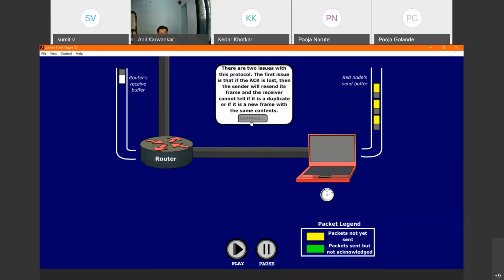Here, the second frame is received, and acknowledgement is received at the sender's end. There are two issues. The first issue is if the acknowledgement is lost, then the sender will resend its frame. But the frame is already available, so there is a duplicate frame at the router's end. The router will discard the newly arrived duplicate frame, keeping the previous frame in the stack, which will be handed over after complete defragmentation. Just continue.